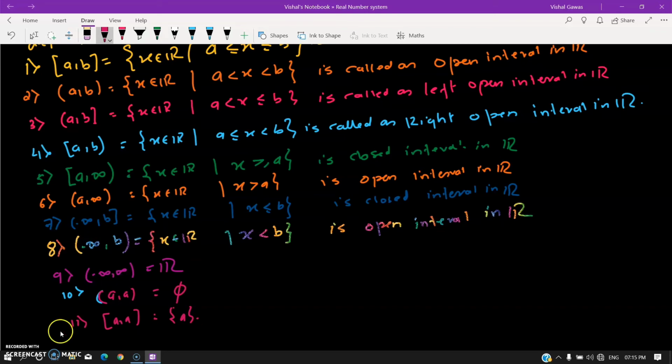Right, let's look at the following examples based on intervals. The following problem. Well, I'll be doing one of them, and I would expect you all to do the rest. So, examples, right?